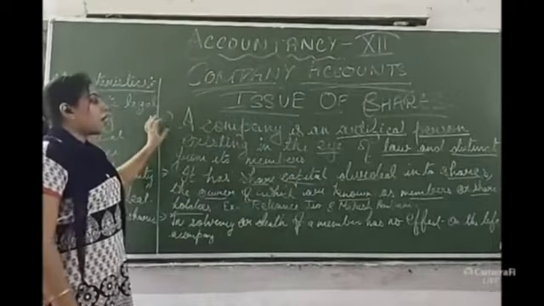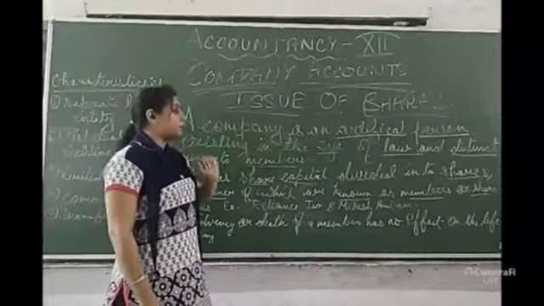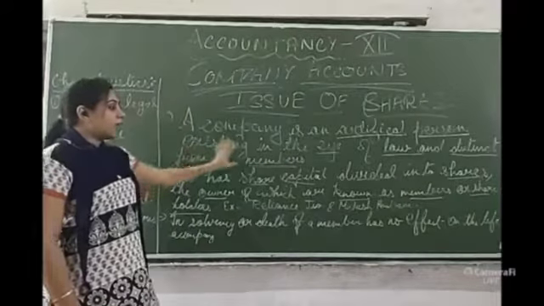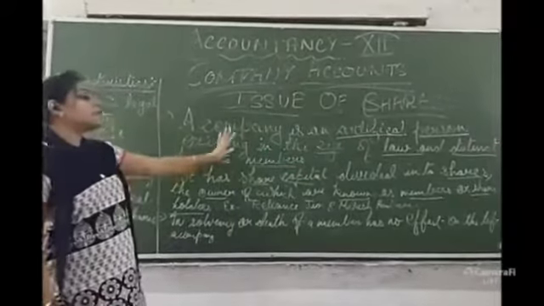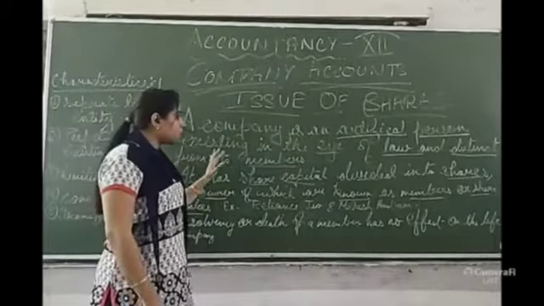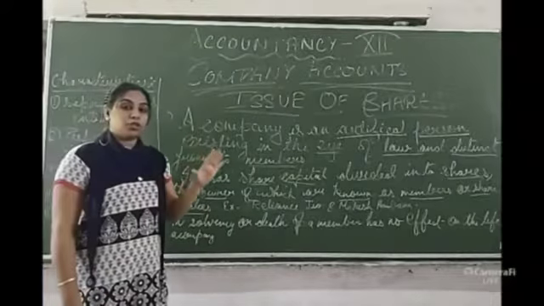So let us read. A company is an artificial person existing in the eye of law and distinct from its members. What is the meaning of this? The company is an artificial person.